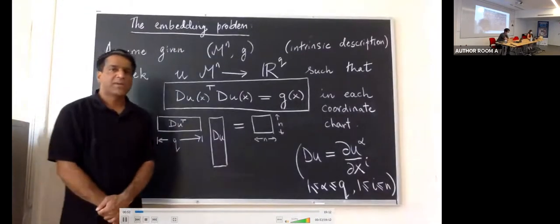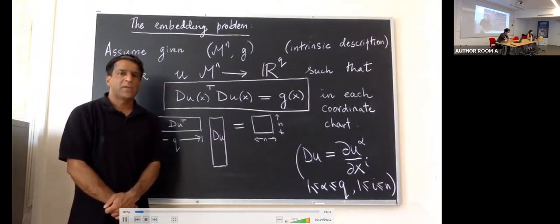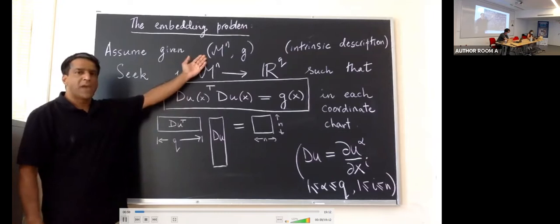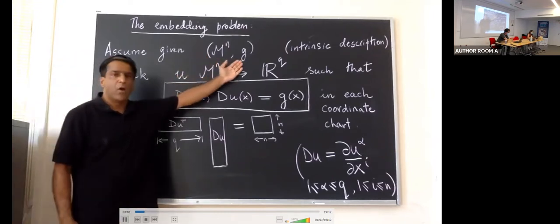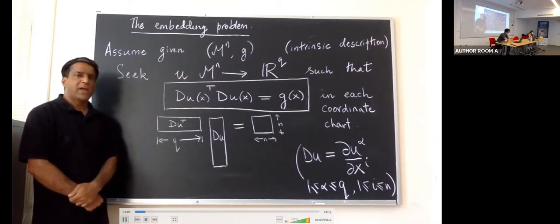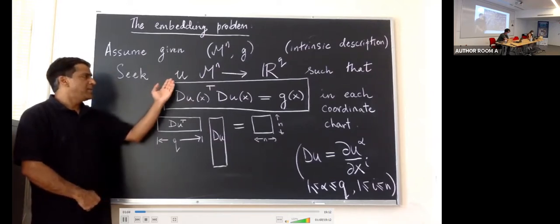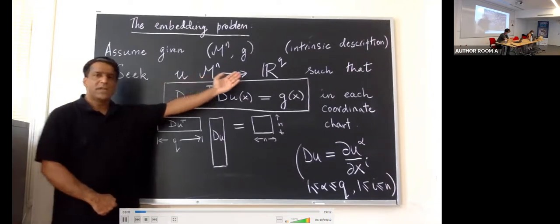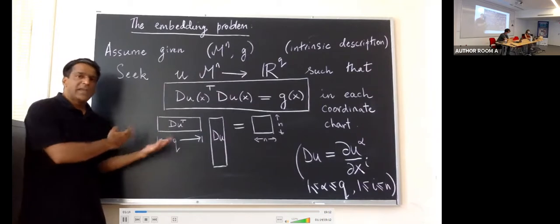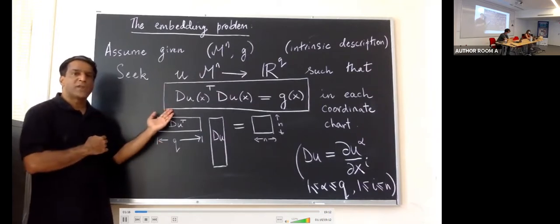I would like to first state precisely what the embedding problem is for Riemannian manifolds. Our assumption is that we are given a manifold of n dimensions along with a metric on it. An embedding of this manifold, an isometric embedding, is a mapping from the manifold into an ambient space, which I'm going to denote by R^q, that solves the following partial differential equation.